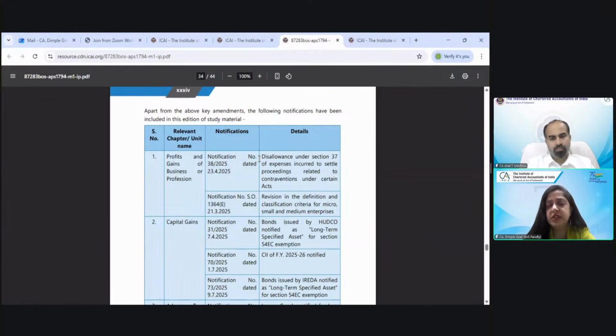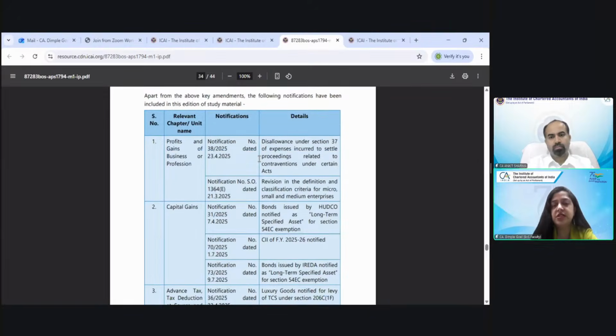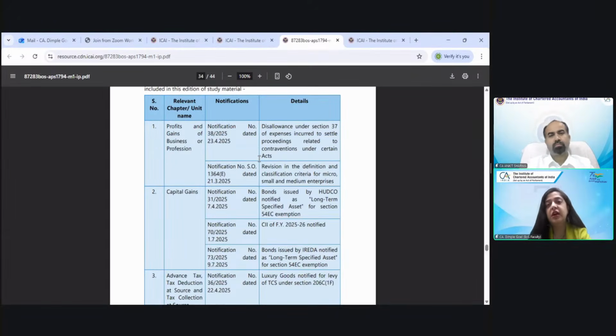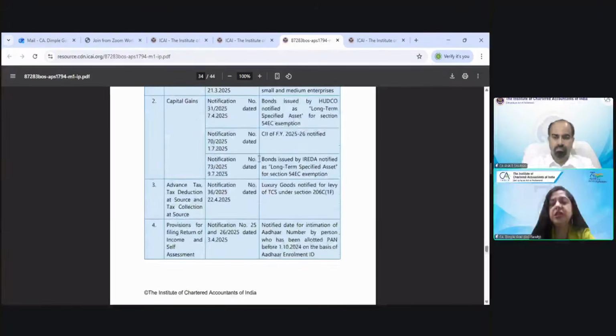All the faculty, sir and other faculty also will take each and every chapter in detail, all the amendments, every question they will practice, they will make you understand everything. But it is just about the material, what changes have been done from the last edition. So this is the notification and circular, which is after the release of the last study material, and that has been included in this study material.